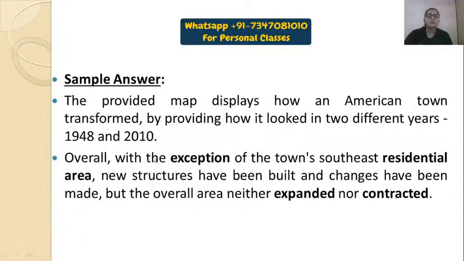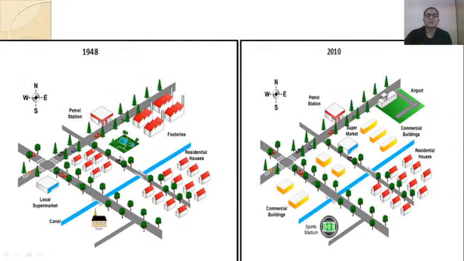So let's move on to the graph again. What you can see that has remained unchanged is a canal, then 2 big roads, that is the road system, 2 big roads and 2 small roads, fine. Then 1 petrol station and the residential area on the bottom right corner. This one is the residential area that has remained unchanged.